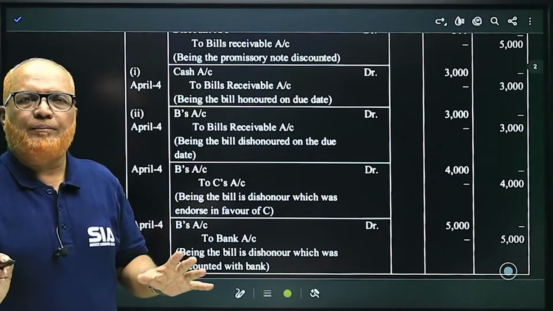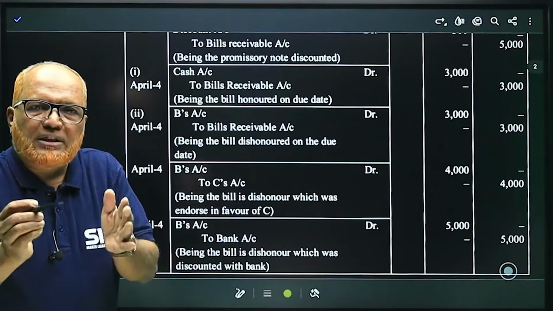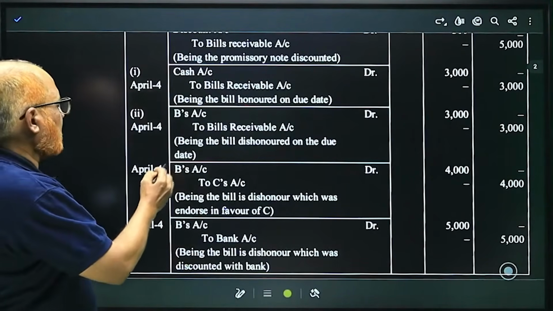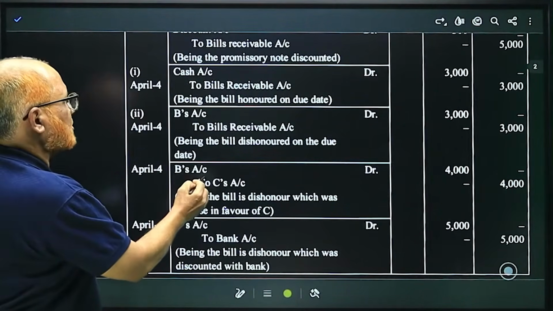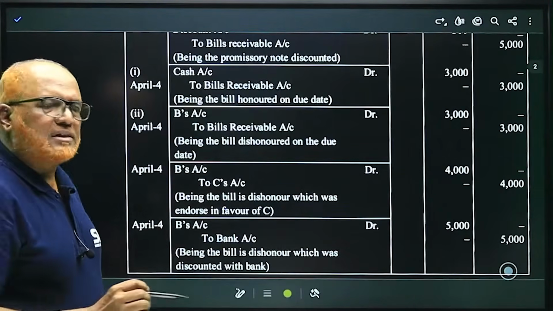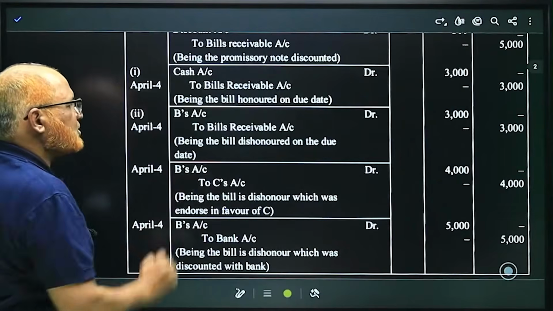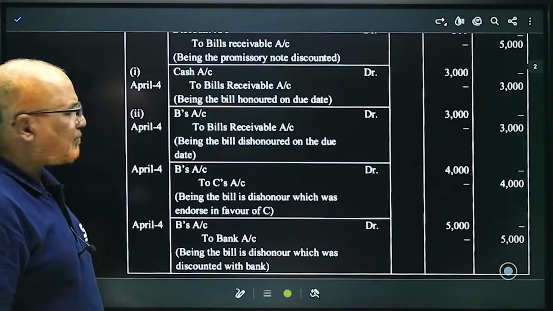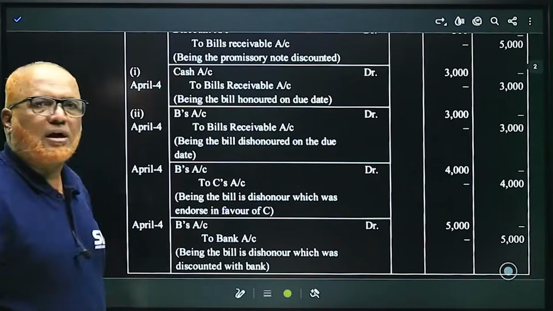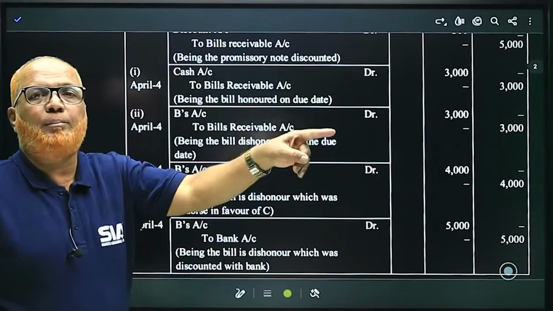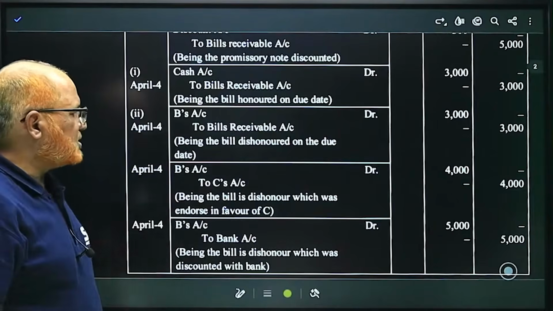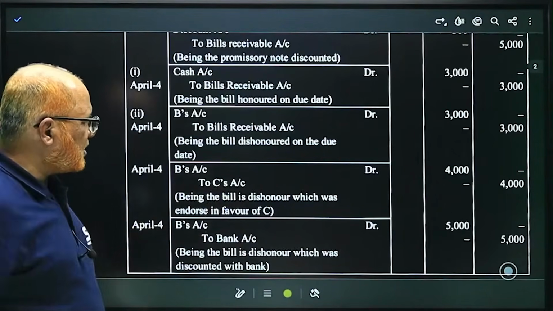Now, first bill. The first bill he has kept with himself and it is honored. So he will get the amount: Bank Account debit to Bills Receivable. Second, B's Account debit to C's Account, being the bill dishonored. The second bill is dishonored. So B's Account debit to C's Account. Now A has to get the money from B and A has to pay the amount to C. So B's Account debit to C's Account, being the bill dishonored which was endorsed in favor of C.